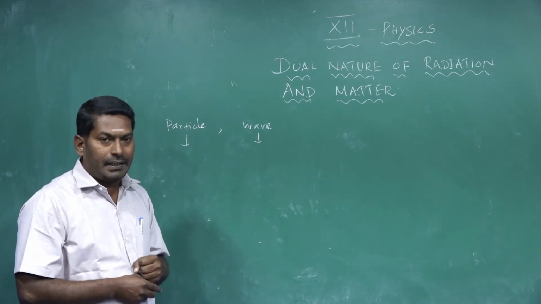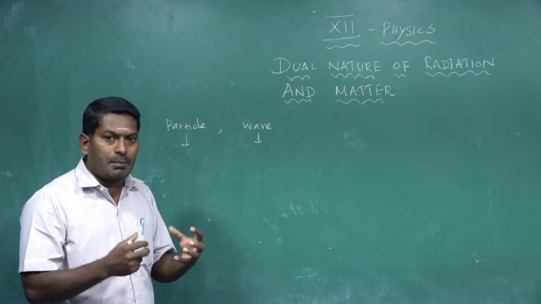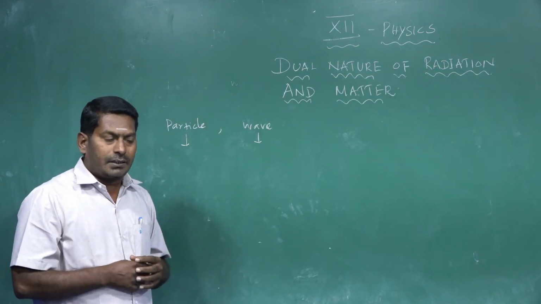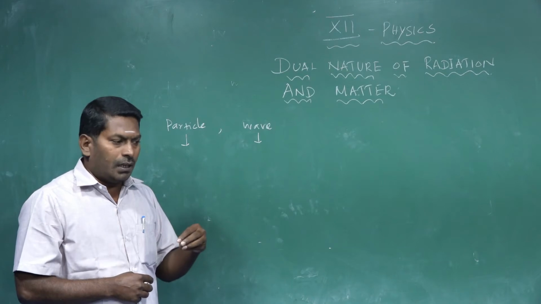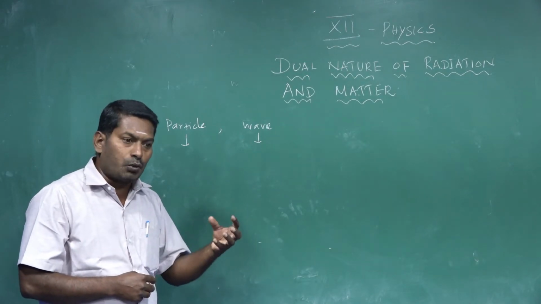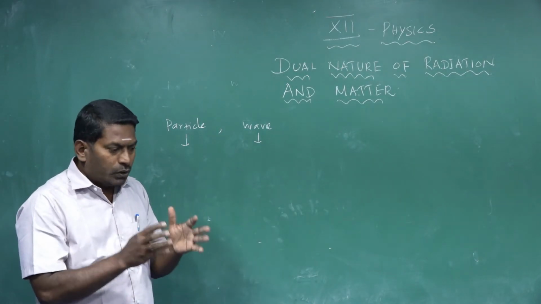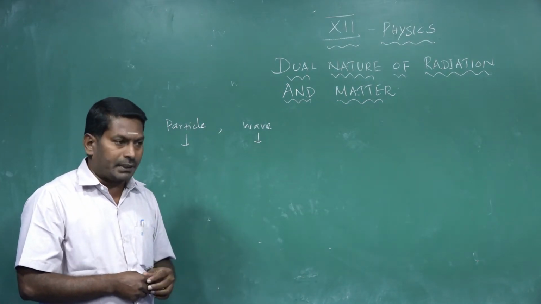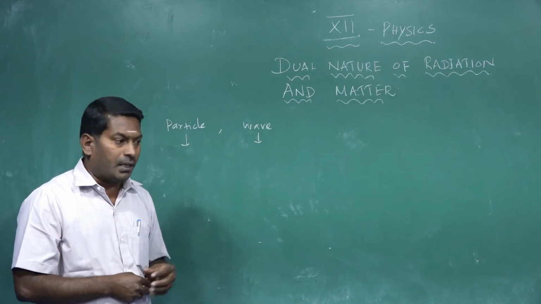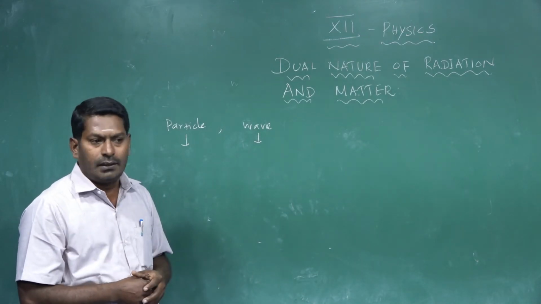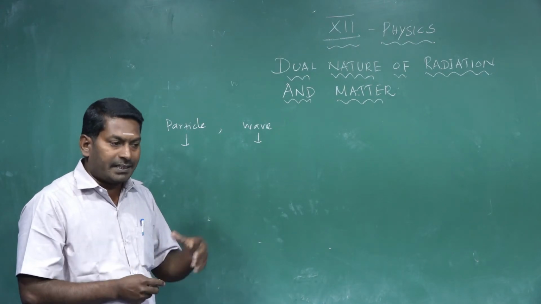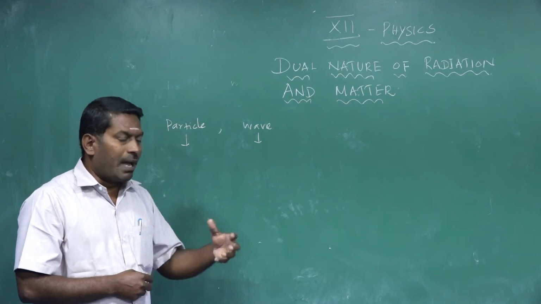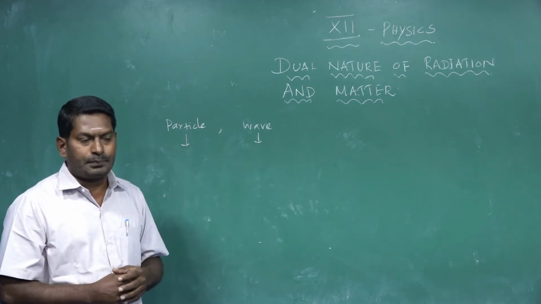Then we go to see about electromagnetic radiation. So what is electromagnetic radiation? Electromagnetic radiation is capable of carrying energy. It has its own energy. In electromagnetic radiation, sometimes it behaves like a wave, sometimes it behaves like a particle. Under suitable circumstances, electromagnetic radiation behaves with wave-like properties, because it exhibits wave phenomena like interference, diffraction, polarization. Under other suitable circumstances, the same electromagnetic radiation exhibits particle-like properties. Examples are black body radiation and the photoelectric effect.